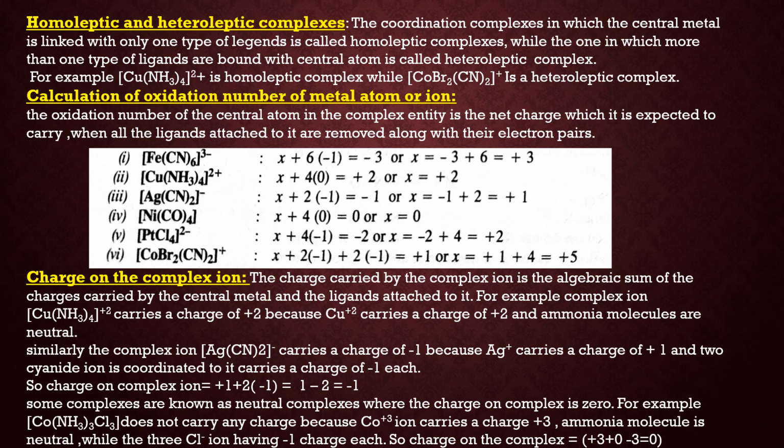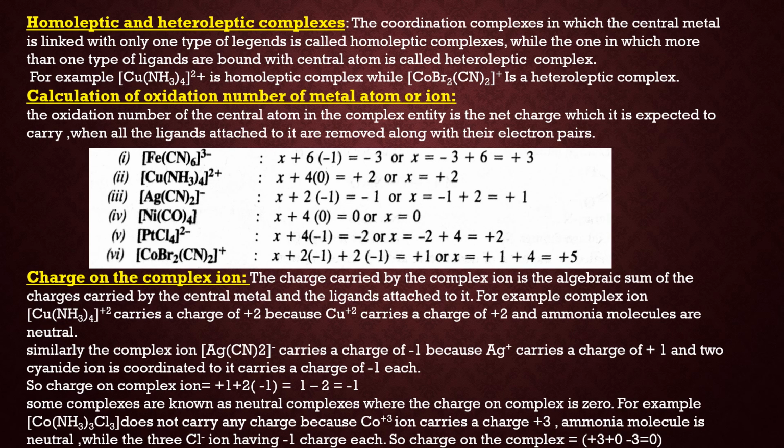Now the next is charge on complex ion. Now a complex ion may be having positive charge, or it may be having negative charge, or it may be having neutral charge. Now how do we calculate the charge? The charge carried by the complex ion is actually the algebraic sum of the charges carried by the central metal and the ligands attached to it. For example, Cu(NH3)4 2 plus. Here the copper is having plus 2 charge, ammonia is having 0 charge, that is why the complex is having plus 2 charge and it is a positive complex.